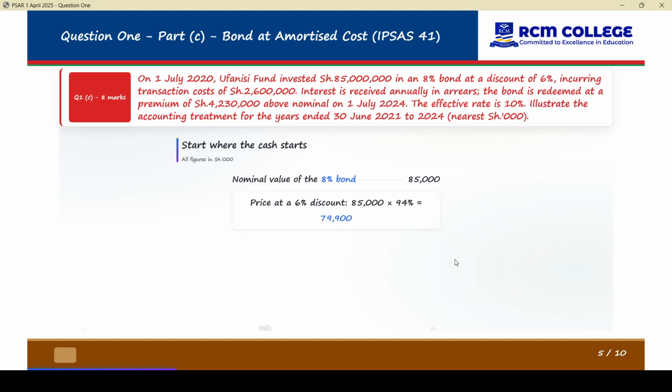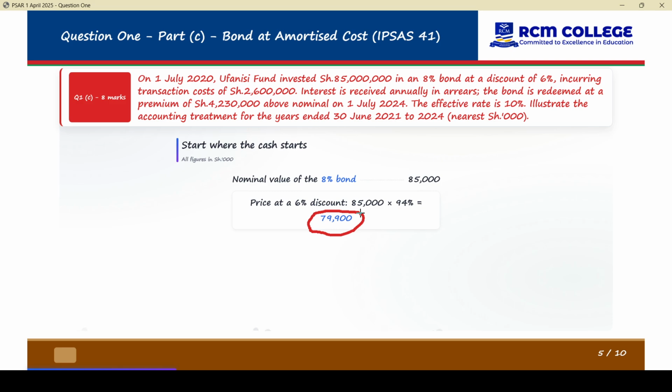Then please note you are given a 6% discount, so what the investor paid is just 79,900, because it's 94% of 85,000. That's what the investor has paid.